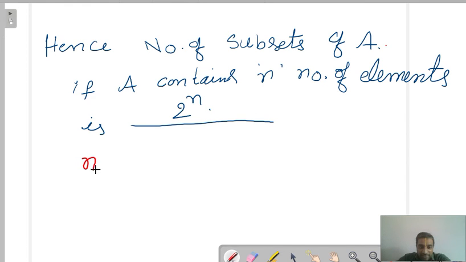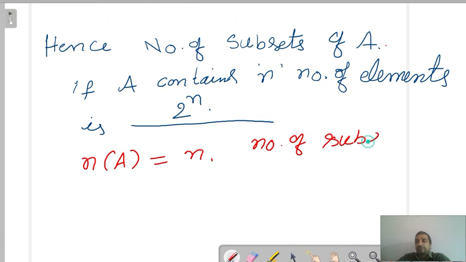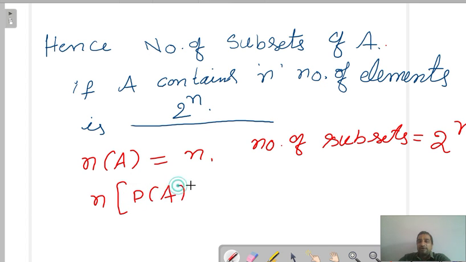Means, if the cardinal number of A, the number of elements in A, is n, then the number of subsets is 2 power n. This we can also write as: the number of elements in the power set of A is nothing but 2 power n.